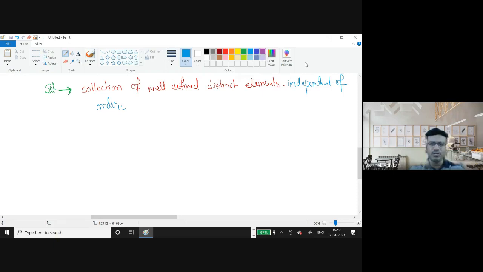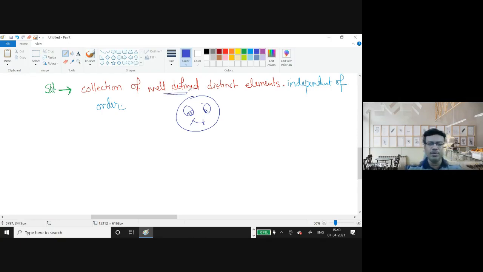So everybody understood this definition, I guess, right? Okay. But the question is, I am not very comfortable with this definition. For me, I do not understand it properly. Who said well defined?